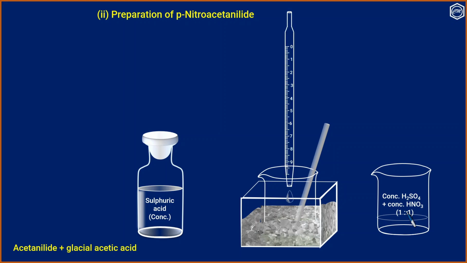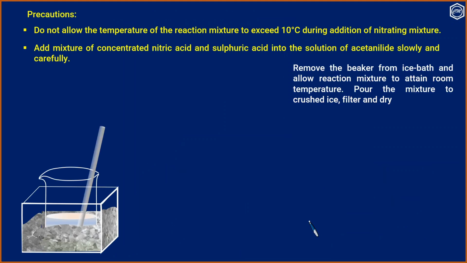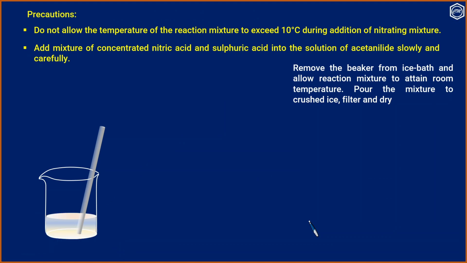Care should be taken that the temperature does not rise above 10 degrees Celsius. Remove the beaker from the ice bath and allow the reaction mixture to attain room temperature. Let it stand for about 30 minutes.